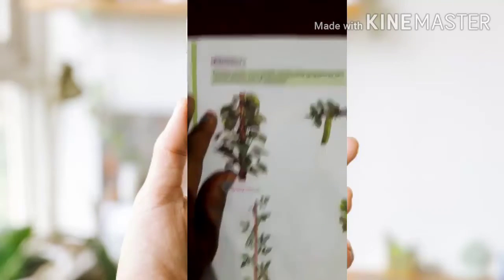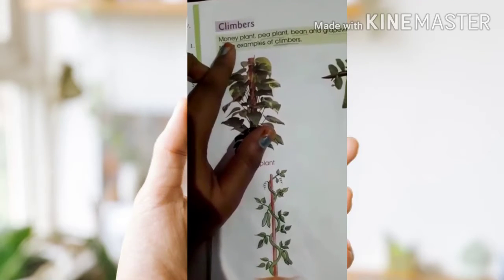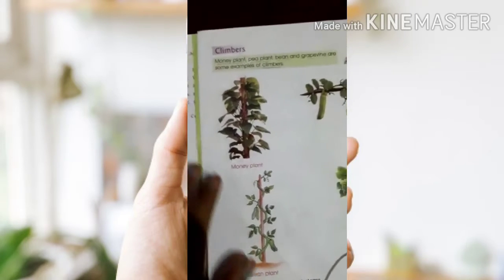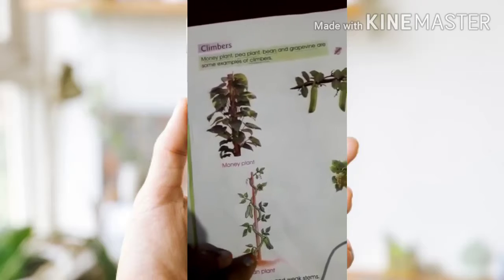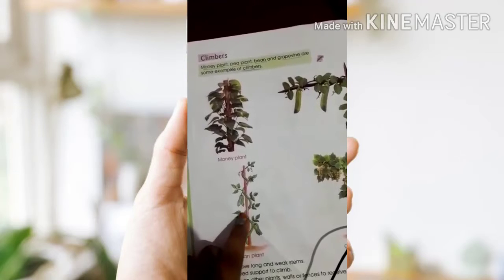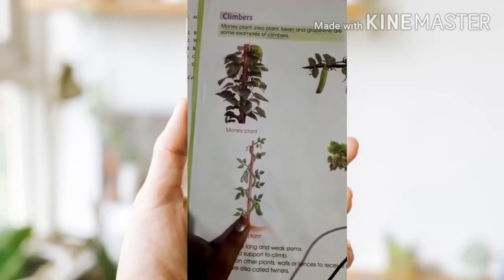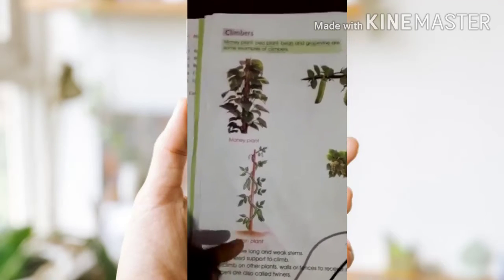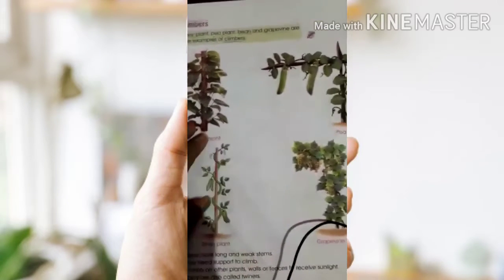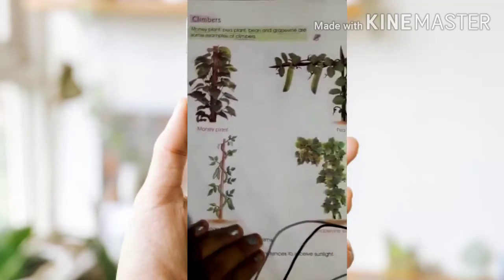Next about climbers. Climbers are plants which need support. Without support they can't stand erect. These plants have a long and weak stem. See Nana, here you can see the stem. It is very long and weak, so it is not standing properly. That's why it has taken the support of a stick. Yes or no? So it needs the support of another plant, a wall or a fence.